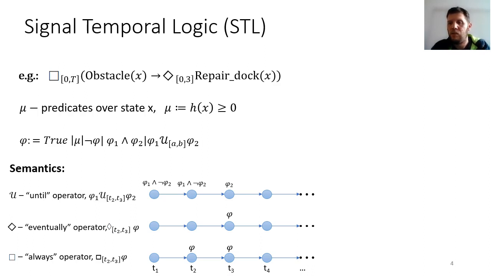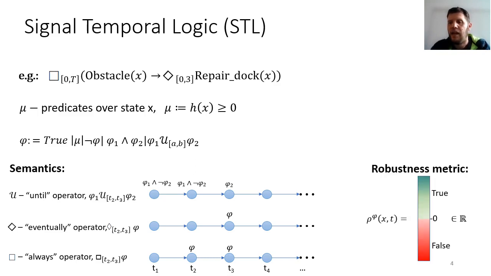Why do we use this to create specifications for systems? Well, first, we can imagine that it is easy to specify complex behaviors that we want our system to follow. It also makes sense to form the physical constraints as predicates. Third reason is that it has a robustness metric. With it, we do not only know whether the specification is satisfied or not, true or false, we also have a real valued measure of how close it is to failing.